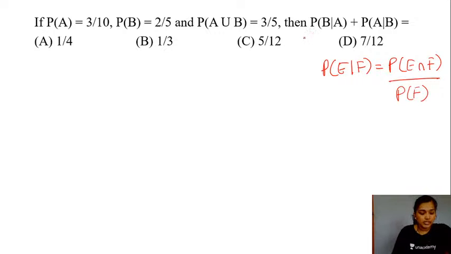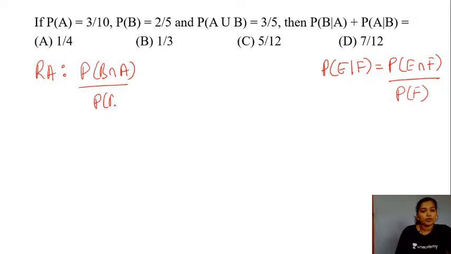The given question is to get the value for probability of your event B given your event A plus the value for probability of your event A given your event B. So the required answer here in this case would be, what is the formula for probability of your event B given your event A? This is probability of B and A divided by the probability of your event A plus the probability of A and B divided by the probability of your event B.